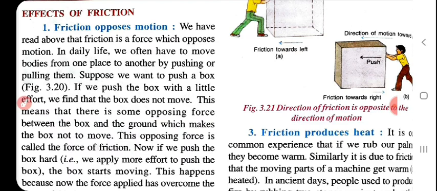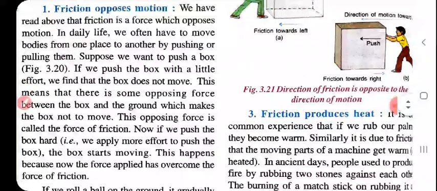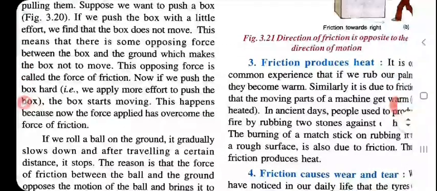This opposing force is called the force of friction. Now, if we push the box harder, applying more effort, the box starts moving. This happens because now the applied force overcomes the force of friction.